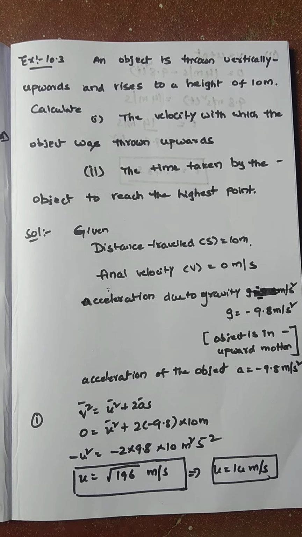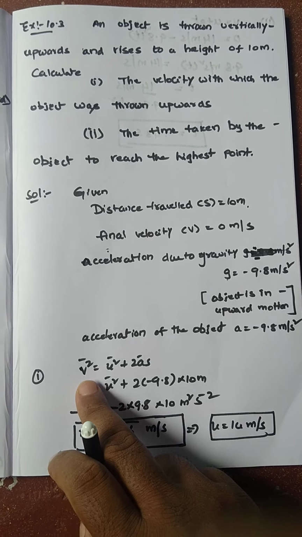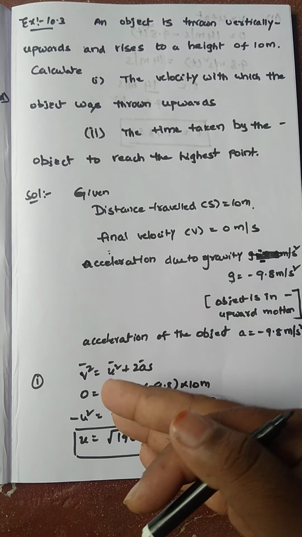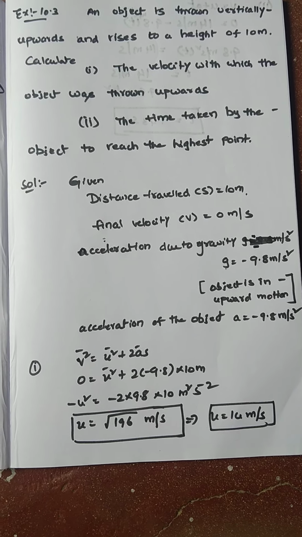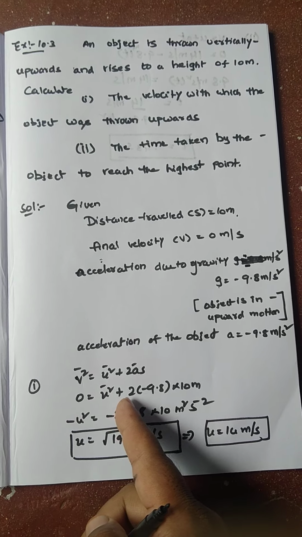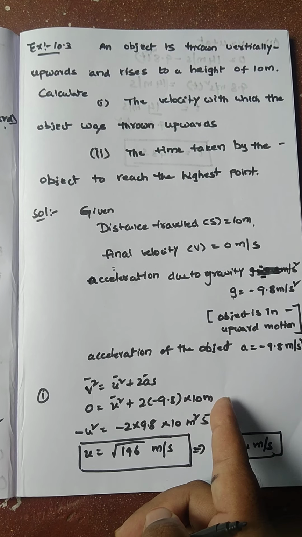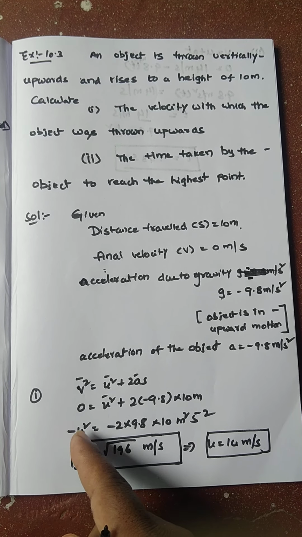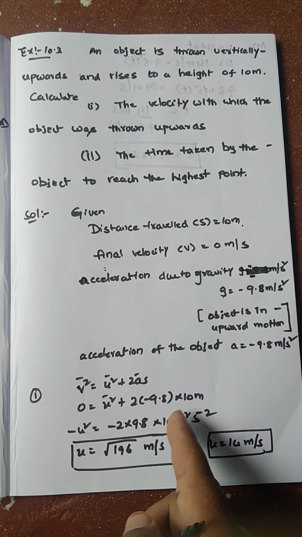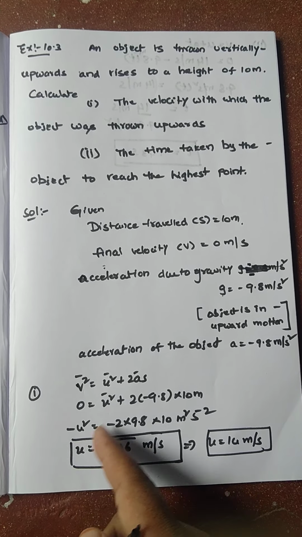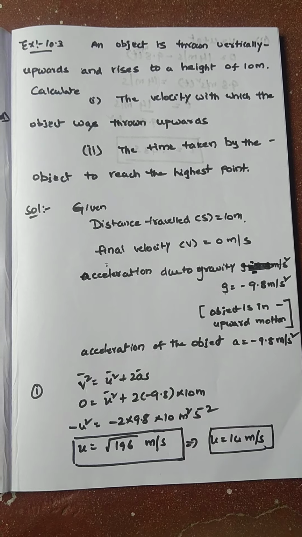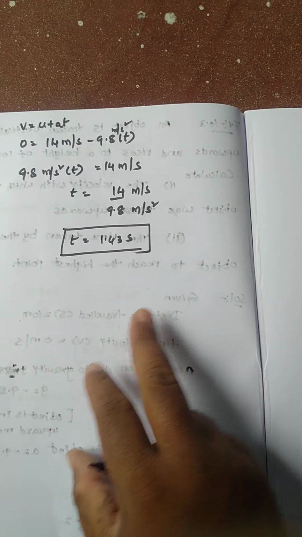So now we can calculate the velocity with which the object was thrown upwards. v square equal to u square plus 2as. Depending upon whatever they have given, we can choose the equations of motion. See, v is 0, so 0 equal to u square plus 2 into a, which is minus 9.8, into 10. Then you send u square to this side, it becomes minus, so minus u square equal to minus 2 into 9.8 into 10 meter per second square. The minus signs cancel, then u equal to root of 196 meter per second, so u equal to 14 meter per second.